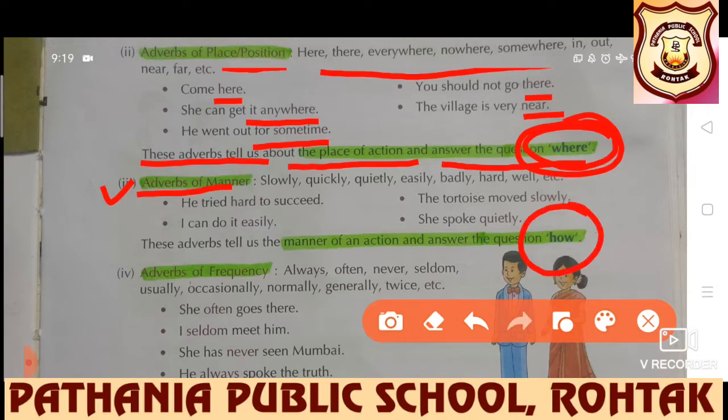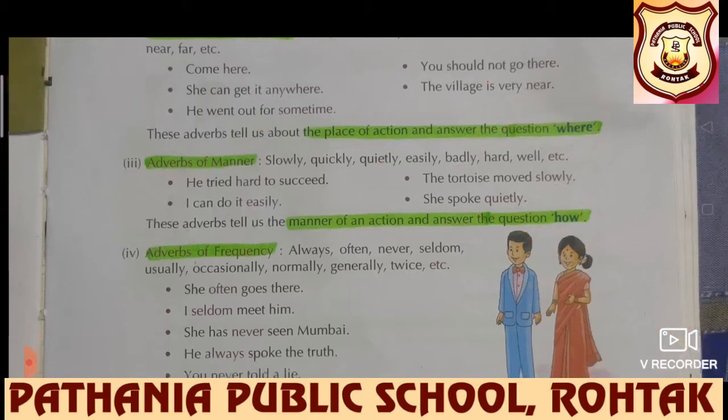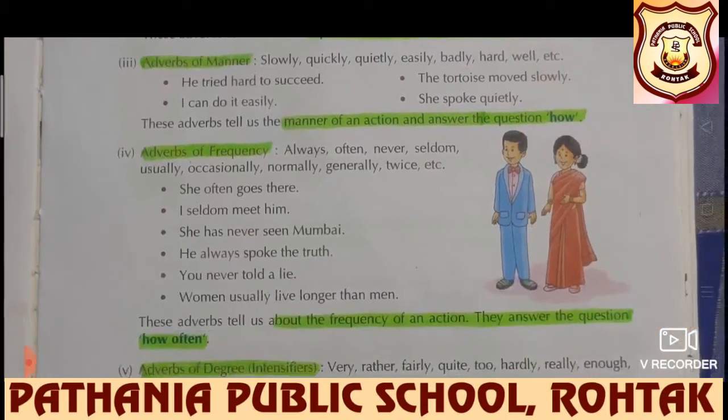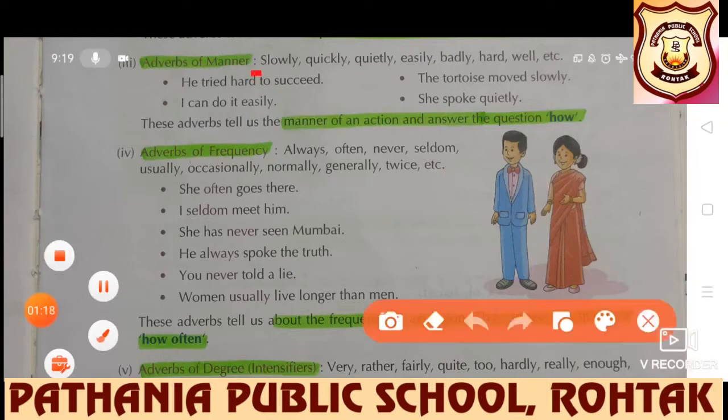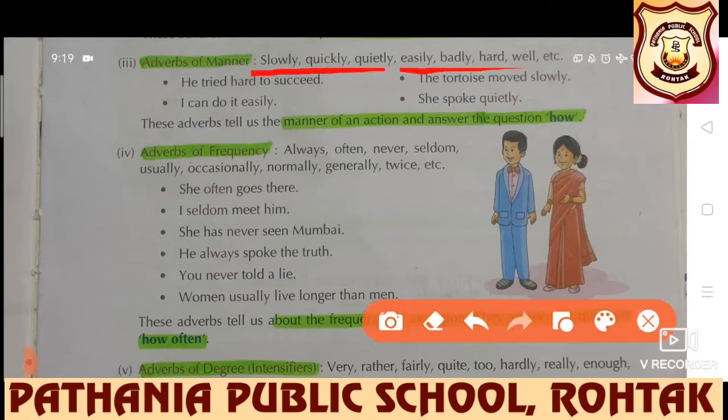And these are the adverbs which we will see in the sentence when adverbs of manner are concerned, like slowly, quickly, quietly, easily, badly, hardly, well, etc. I tried hard to succeed. And definitely, students, in this we will get the answer of how. She spoke. How? Quietly, sweetly, fast, rudely. So, we will get the answer of how in adverb of manner.